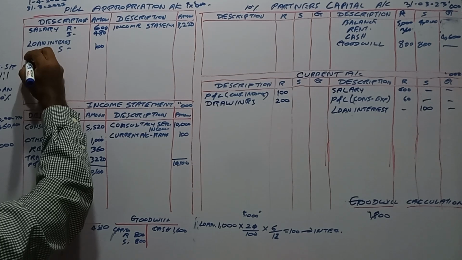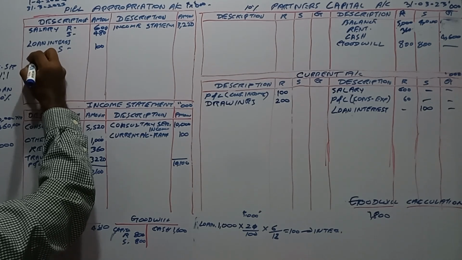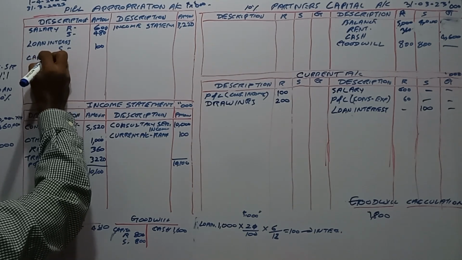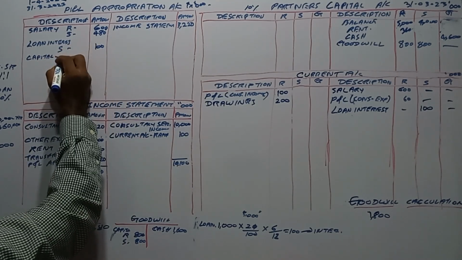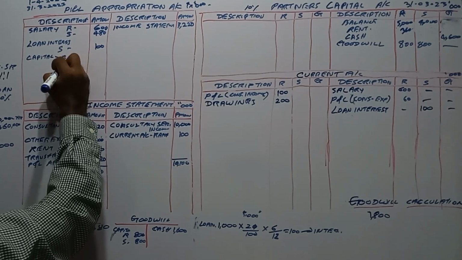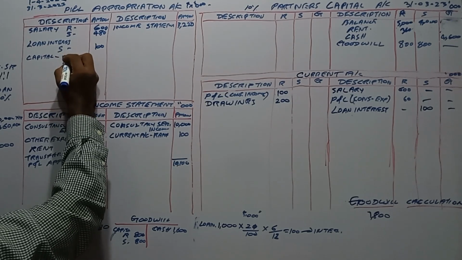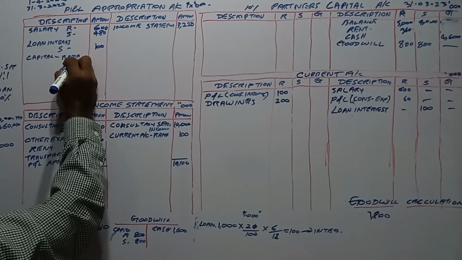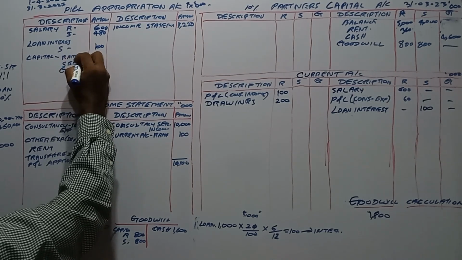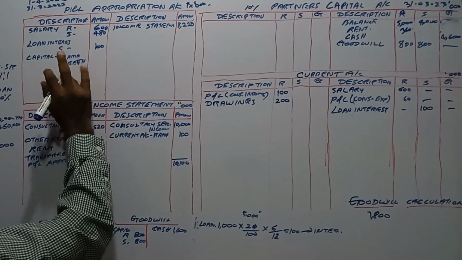Then profits to the capital accounts of Rama and Sita, right?